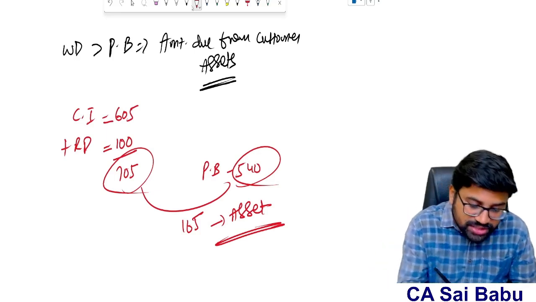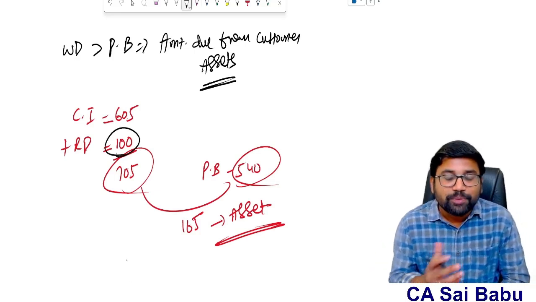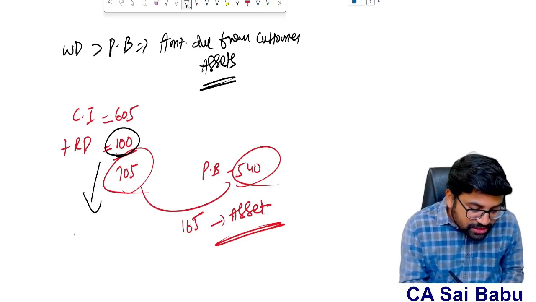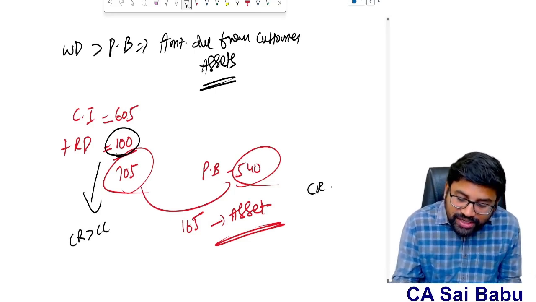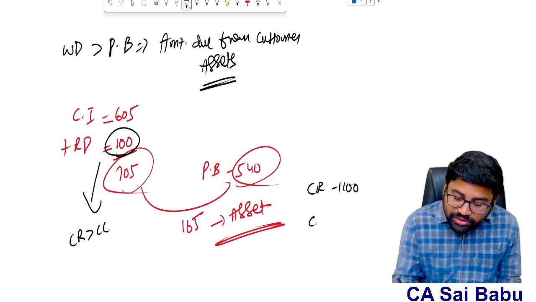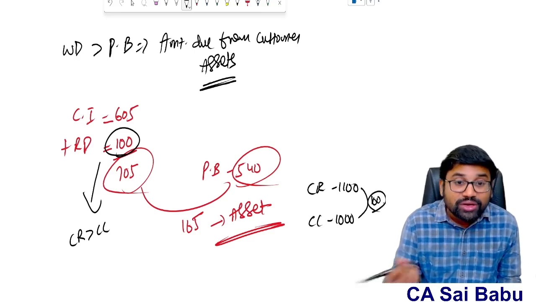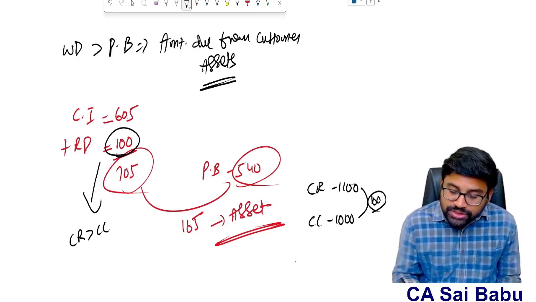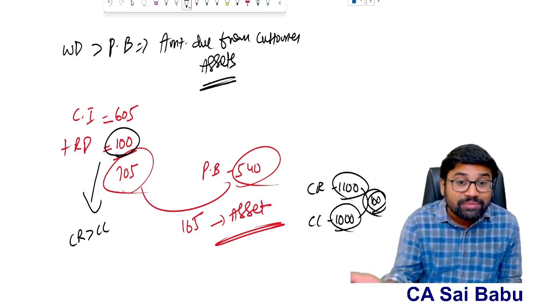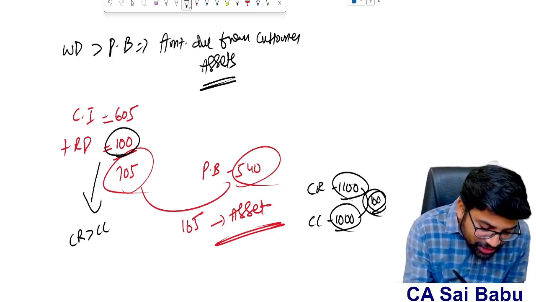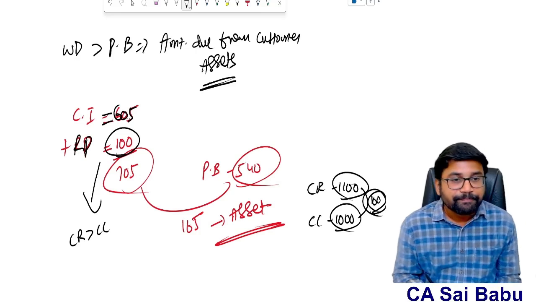Now the question is, sir, why do you add profits of 100? See, profit means, in this case, the contract revenue is greater than the contract cost. Suppose your contract revenue is, for example, 1100 lakhs, and your contract cost is only 1000 lakhs. That means 100 lakhs extra you are going to recover from the customer, right? So you incurred a cost of 1000 lakhs, but you are getting 1100 lakhs. That means this profit also you are going to get from the customer. So that's why I added it to the cost incurred.